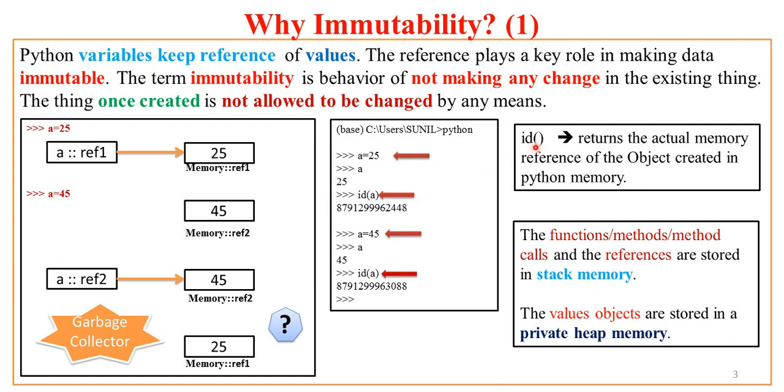Now the id function returns the actual memory reference of the object created in the Python memory. Now what is Python memory? Python memory is nothing but the memory given to the Python program. Whatever functions or methods you create and call, that is the addresses of functions, and then reference variables or references are stored in stack memory. And value objects like 25, 45 are stored in the private heap memory of Python. So this is the scenario in case of Python programs.